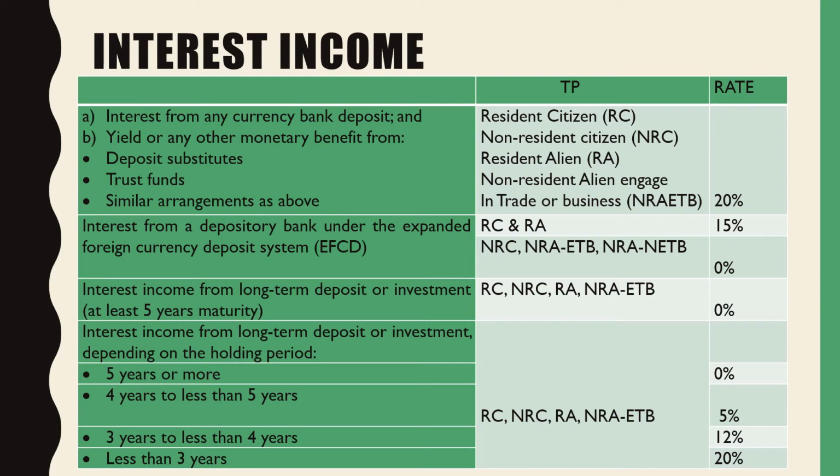For interest income from long-term deposit or investment, depending on the holding period: if it is 5 years or more, 0%. If it is 4 years to less than 5 years, it is 5%. 3 years to less than 4 years, subject to 12%. But if it is less than 3 years, subject to 20%. So take note, only the interest will be subject to the rate, and this is applicable to all taxpayers.